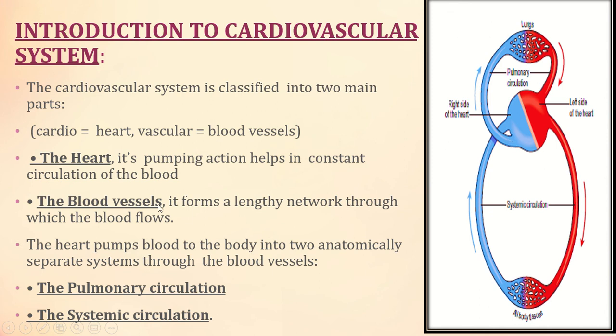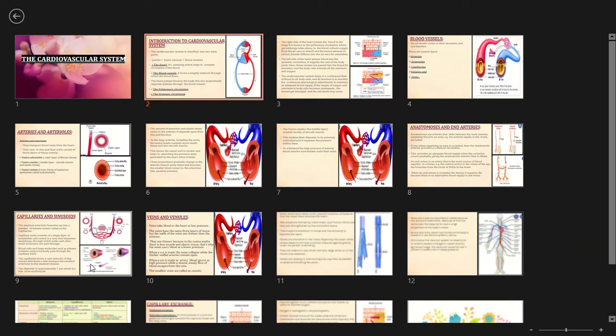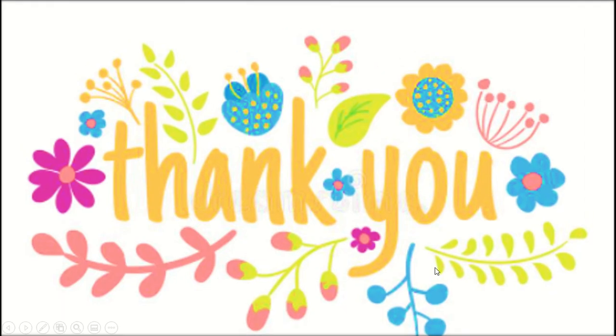So the main blood vessels are the arteries, arterioles, capillaries, venules and the veins. So we have discussed everything, and in the next topic we will discuss the structure of the heart, the cardiac cycle, everything.